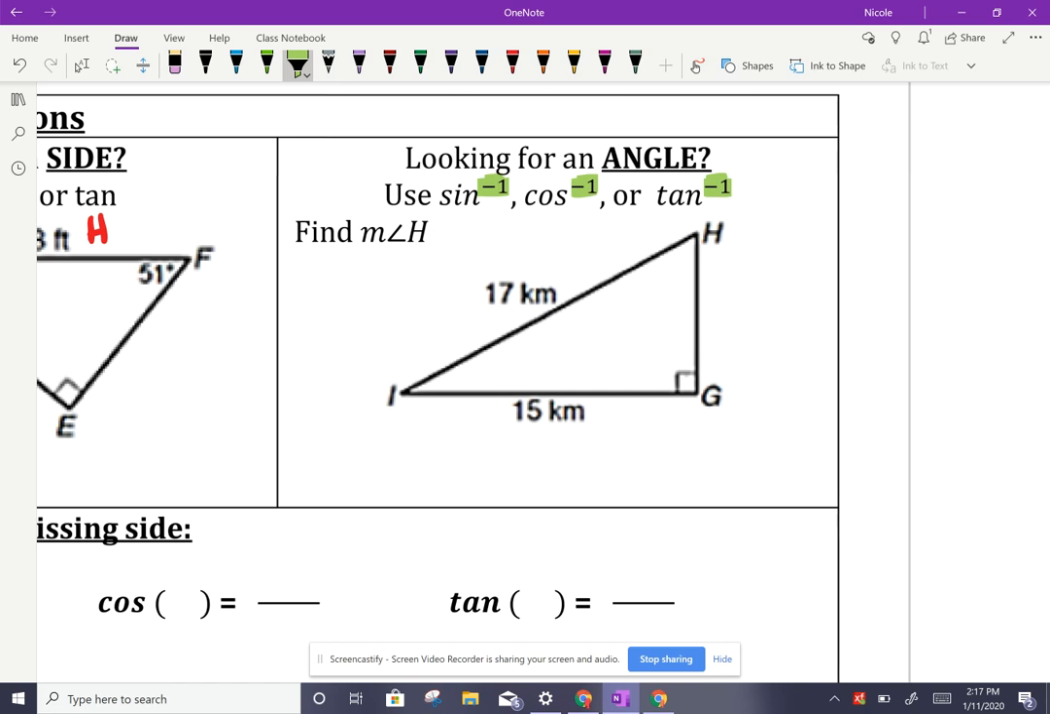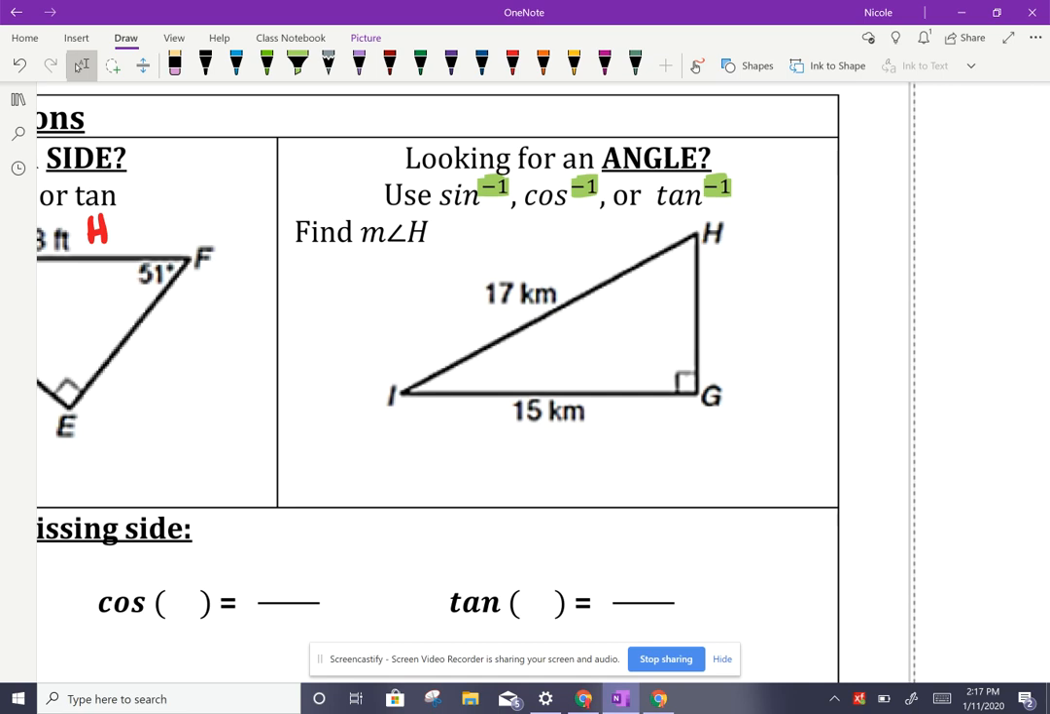So in order to use that inverse function, you would hit the second key first, and then either sine, cosine, or tangent, depending on what you were using. Now, what does the inverse function do? Well, the inverse function, as opposed to finding a side, finds the measure of the angle. So we used trig to find missing side lengths. We're going to use inverse trig to find missing angle measures.